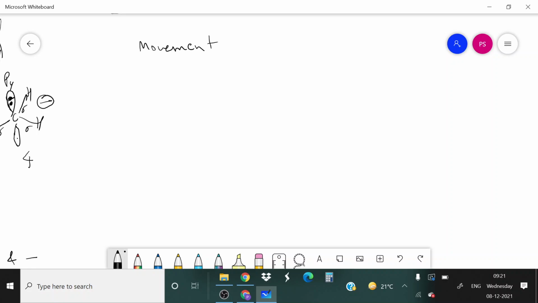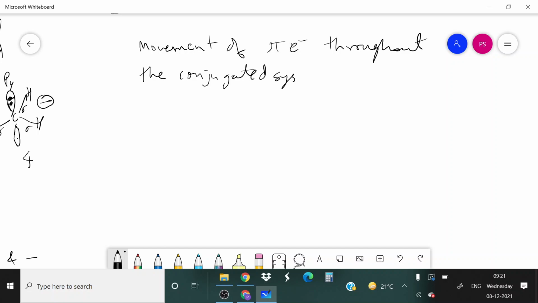Movement of loosely held electrons, say pi electrons, throughout the conjugated system or throughout the molecule in conjugate manner.